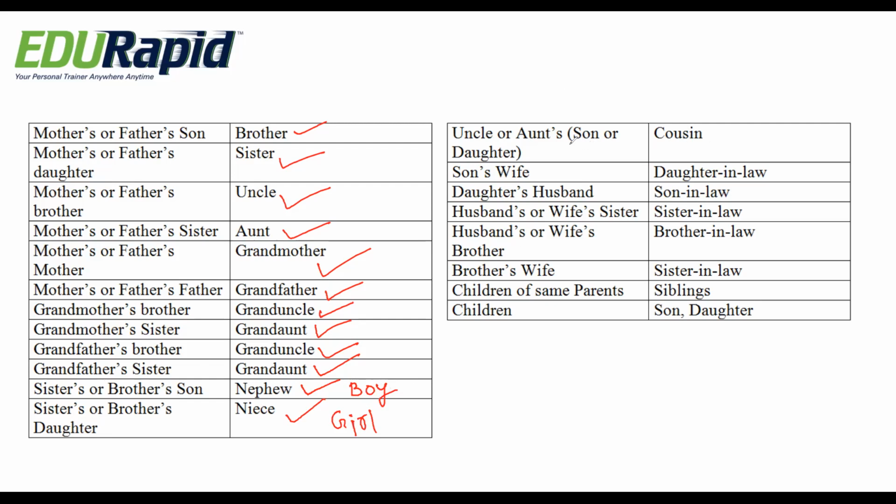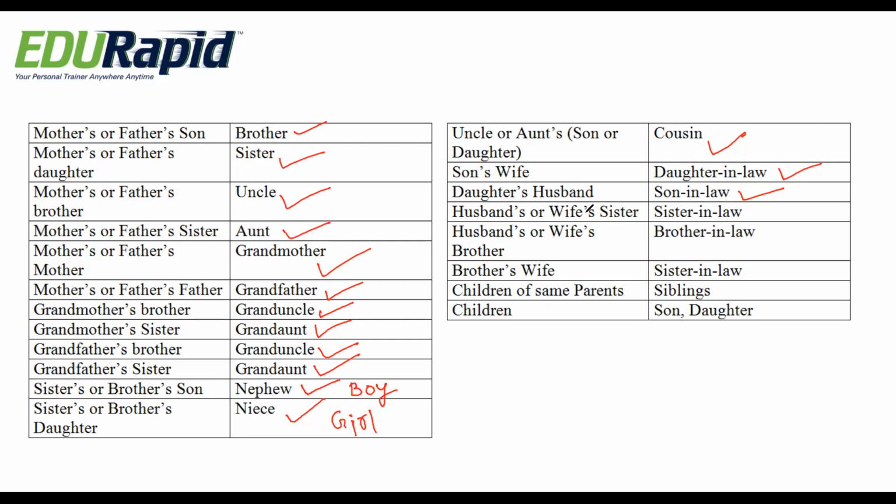Okay, next one, uncle's or aunt's son or daughter are called cousins. Our son's wife is called daughter-in-law, and daughter's husband is called son-in-law.